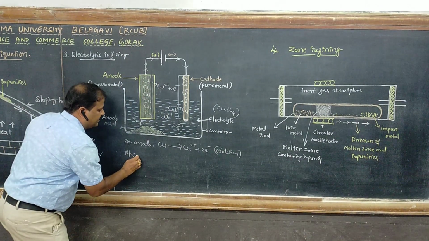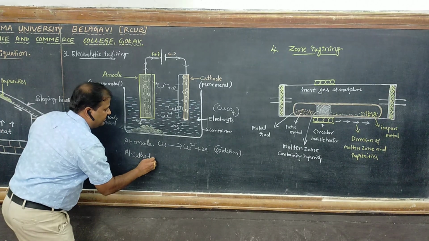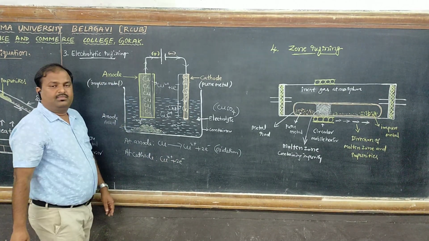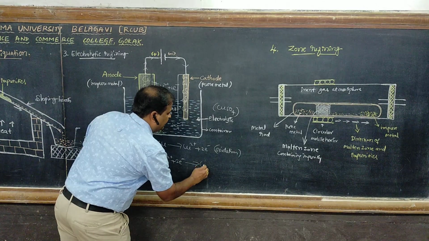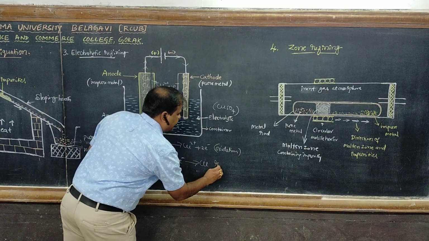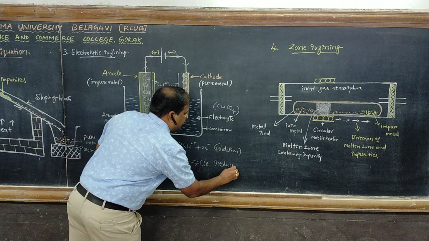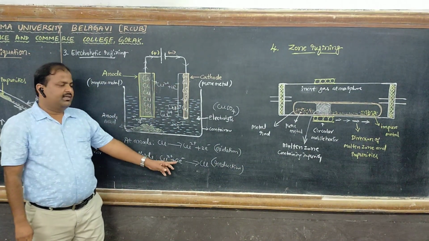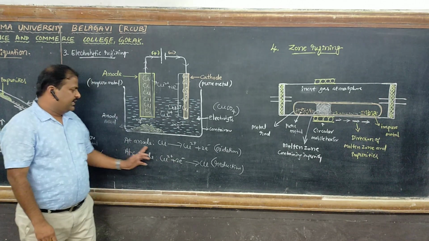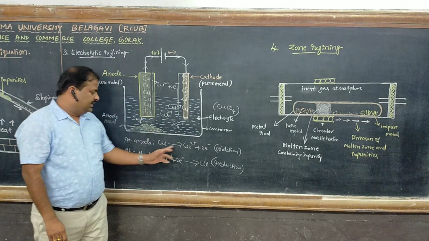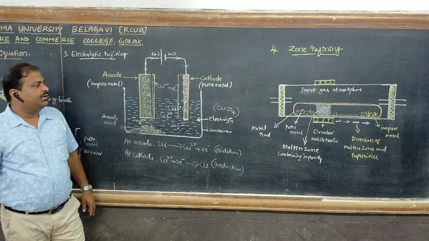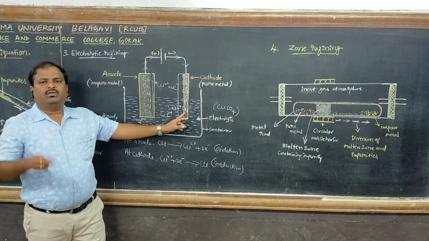Similarly, at the cathode, the copper ion gains electrons to form copper. This is reduction, nothing but addition or gain of electrons. So at the anode, oxidation takes place, and at the cathode, reduction takes place. This way, we get pure copper or pure metal.